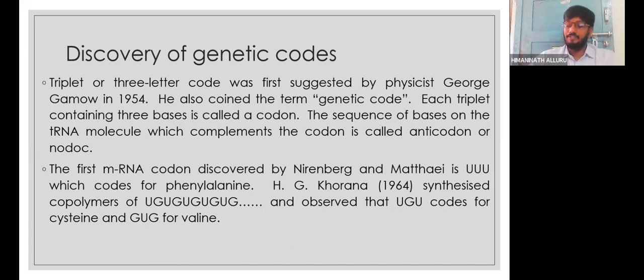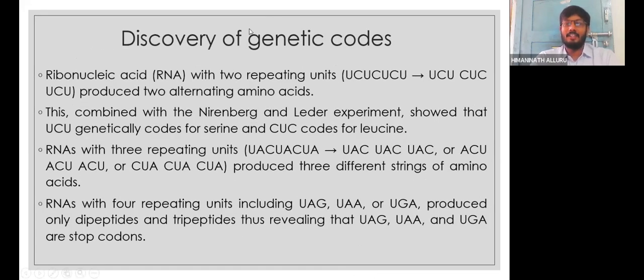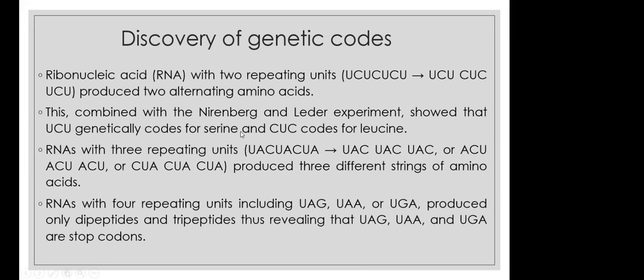Also he is the first person, without whom even PCR is not possible today. Hargobind Khorana was the first person who discovered the chemical method of synthesizing copolymers and homopolymers. For that, the credit definitely goes to him. Teachers, a little history only, not too much. Kindly bear with a little history in between, because it is relevant to our topic.